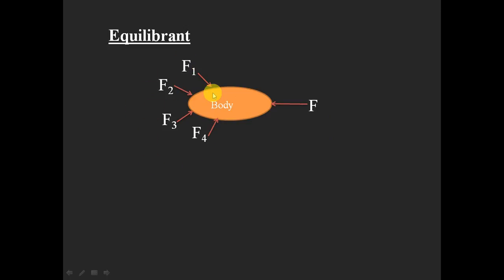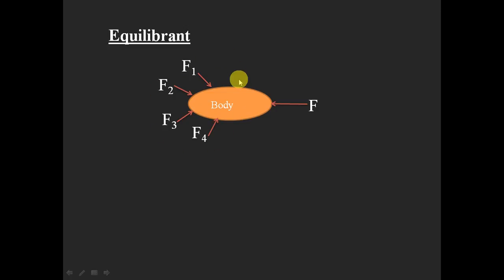When the force acts in opposite direction to all these forces, and is equal to the sum of all these forces, this force entirely resists all these forces. When this force is resisting the movement of the body which is caused by all these forces, the body will again remain constant.